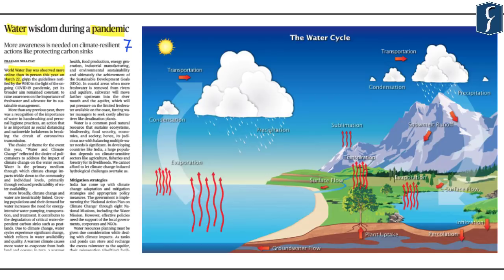Now in this context, the author basically highlights that more awareness is needed on climate resilient action like protecting carbon sinks. In this particular system, we need to understand water as a system. Now in this context, we have presented a water cycle here on the right side of the screen. Now the idea of presenting this water cycle is very simple.